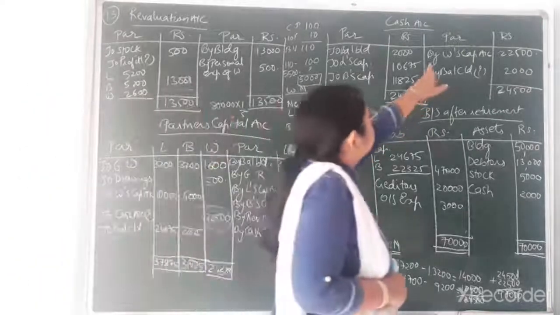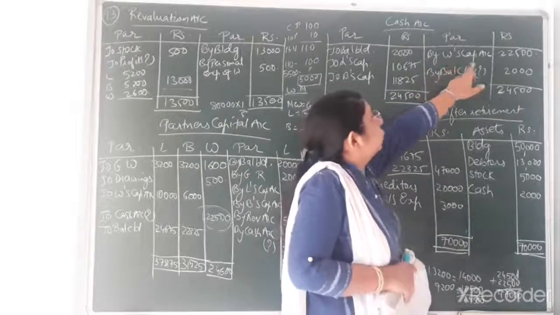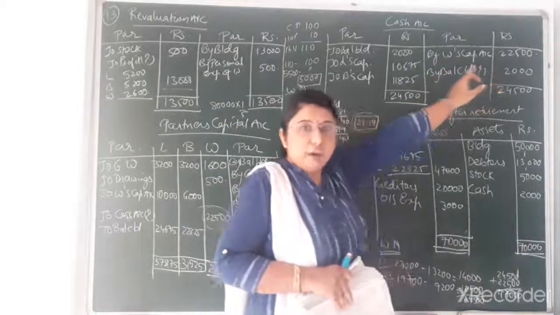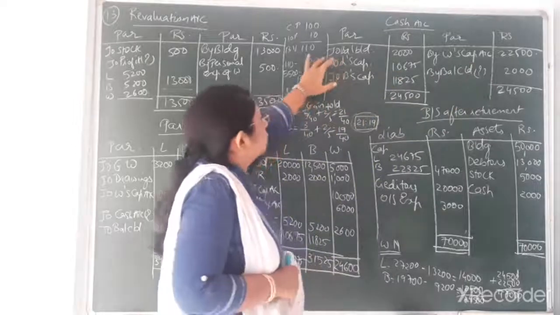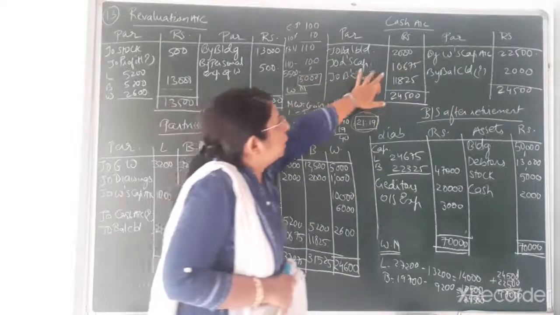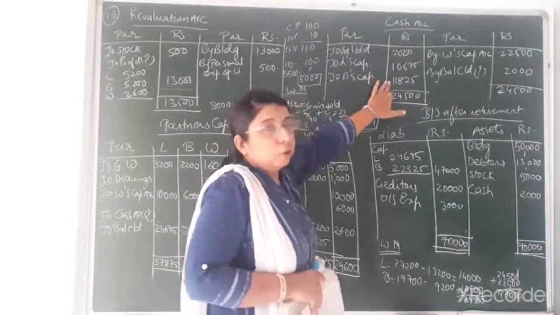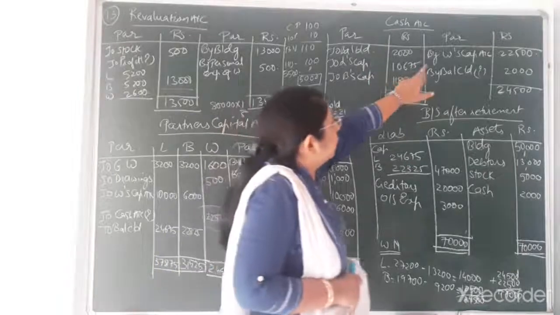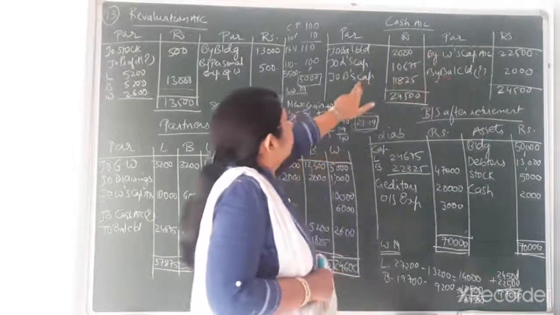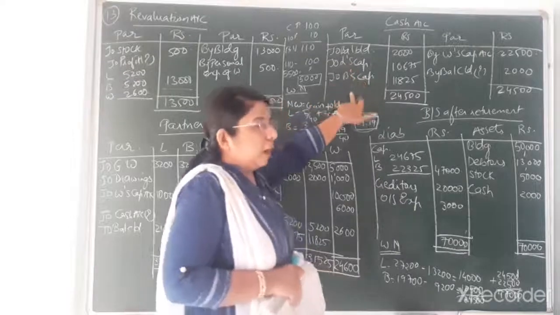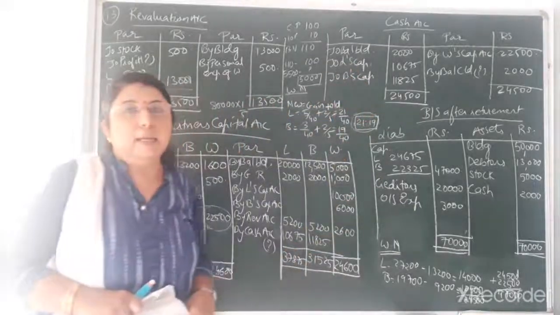So the simultaneous second entry is on the credit side: by W's capital account, that is 22,500, and that much amount of cash is contributed by L and B. Total of these two would come to 22,500. This much amount will be paid, and this much amount will be brought by the continuing partners in order to pay to the retiring partner.